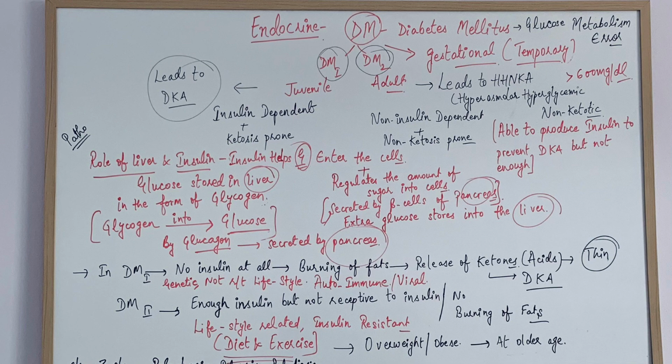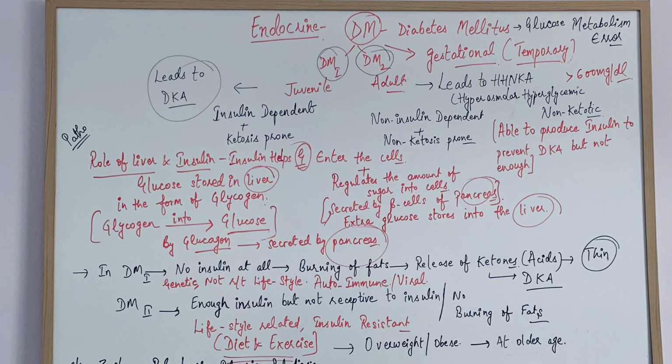The main signs and symptoms which are important to remember in diabetes are the 3 P's. First is polyphagia, second is polyuria, and third one is polydipsia. So polyuria, we all know, is the extra production of urine in the body.